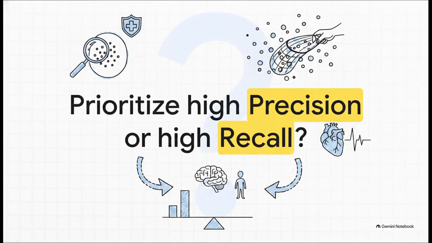As we wrap up this explainer, I want to leave you with this final thought. We've gone through all the math from perception to reasoning, but think about this real-world scenario. If you are building an AI to diagnose a critical illness, which metric actually matters more? High precision, meaning you never scare a healthy patient with a false alarm? Or high recall, meaning you accept some false alarms just to guarantee you never ever miss a genuinely sick patient?